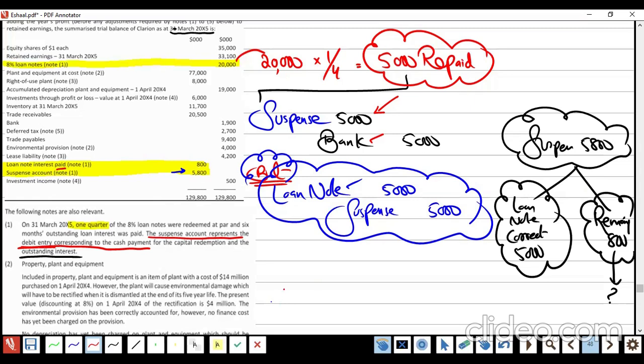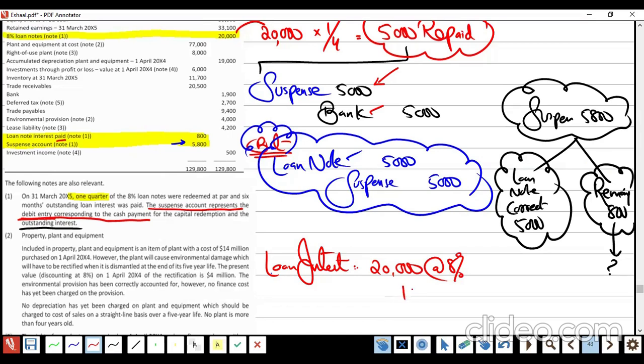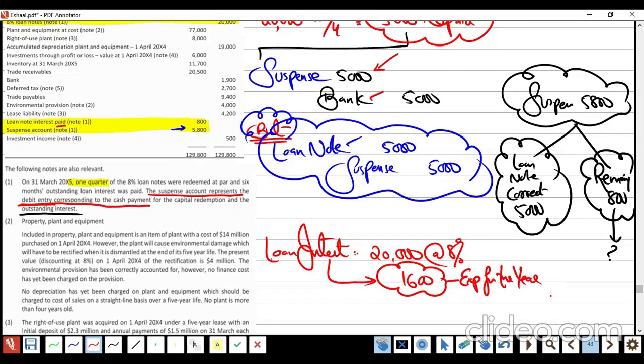Look, I will calculate for you. Loan interest, right? How much is the loan? 20,000. Rate is 8%. How much is coming? 1,600. This is the expense for the year or no? Yeah. Now be careful.